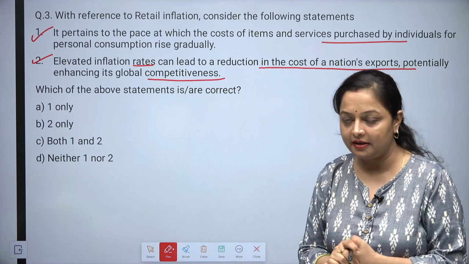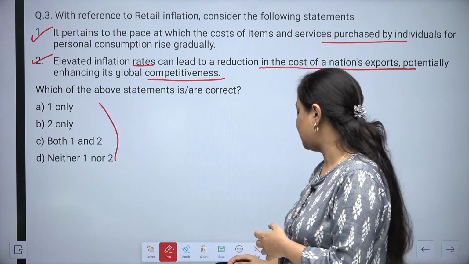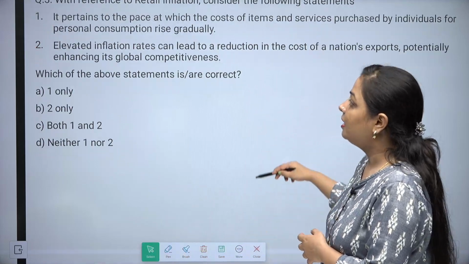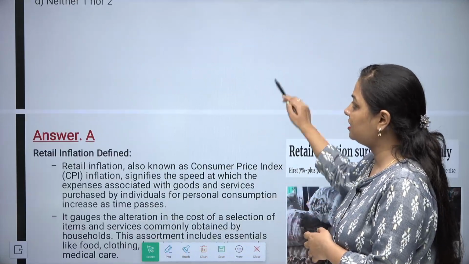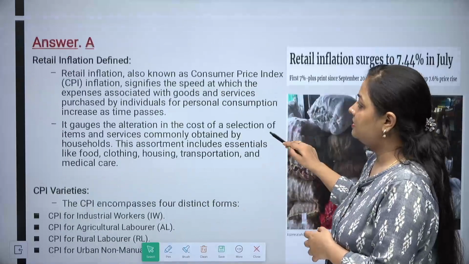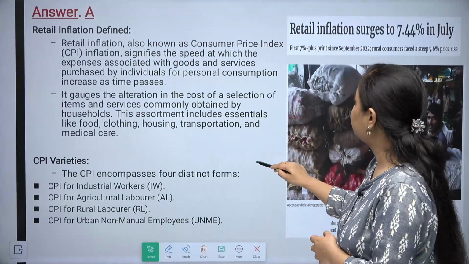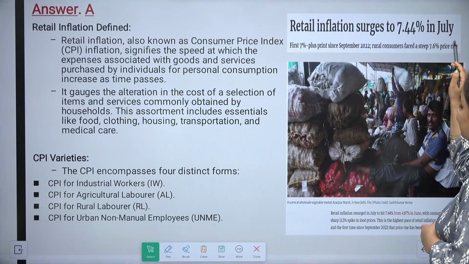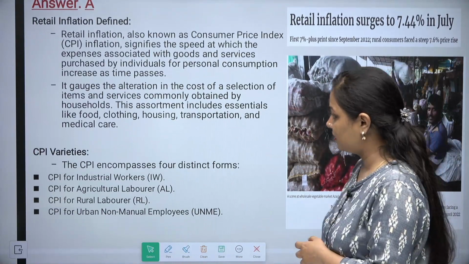So you have to find out which of these options could be correct related to this question. The answer is option A. It means that only one is the correct statement over here: Retail inflation surges to 7.44% in July.